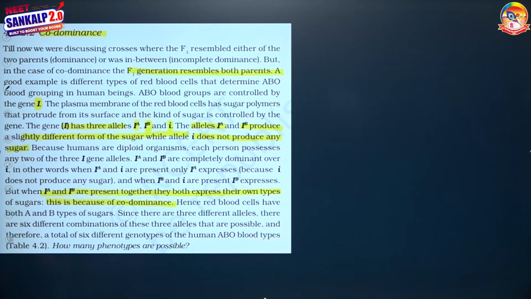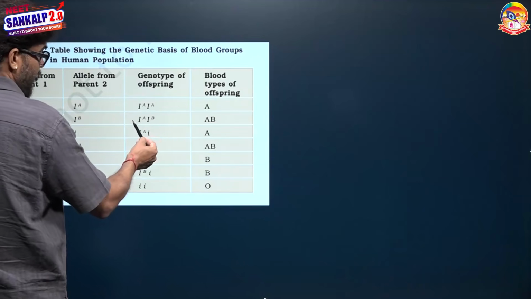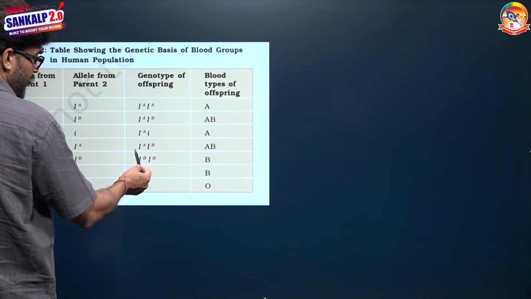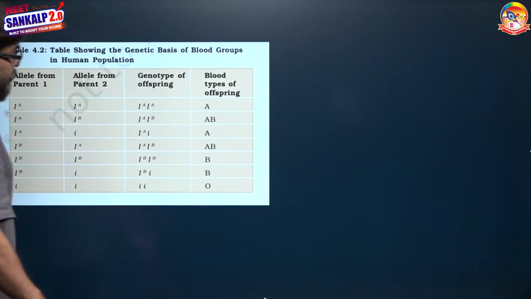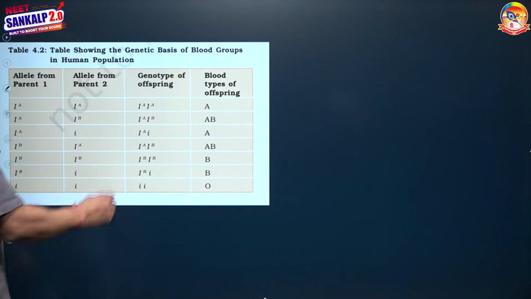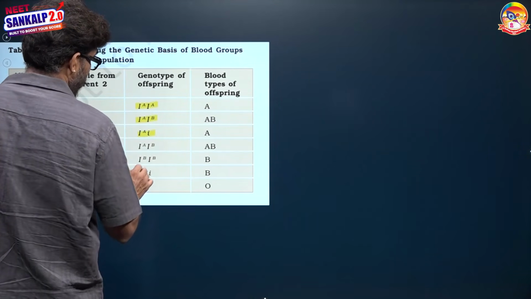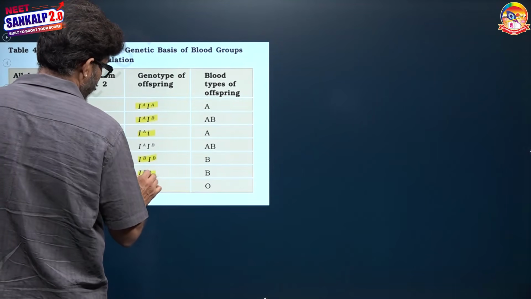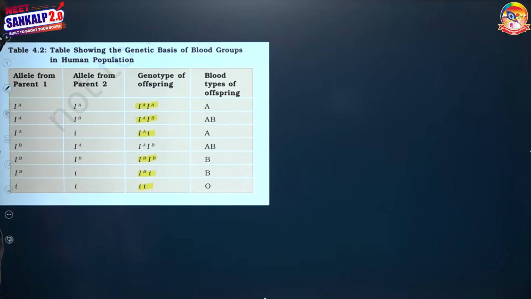Since there are three different alleles, 6 different combinations of these alleles are possible, as shown in the table: IA-IA, IA-I0, IA-IB, IB-IB, IB-I0 and I0-I0. These are the 6 different genotypes that are possible: homozygous A, heterozygous A, AB, homozygous B, heterozygous B and homozygous recessive.